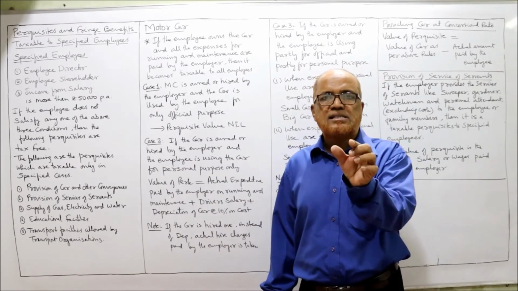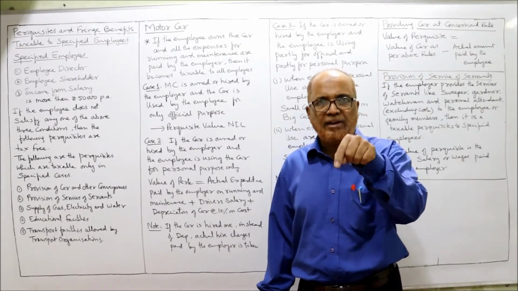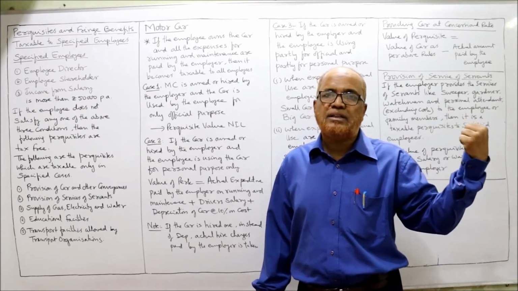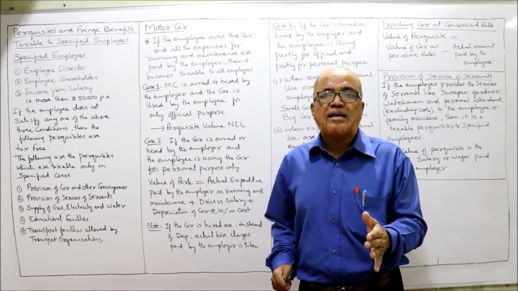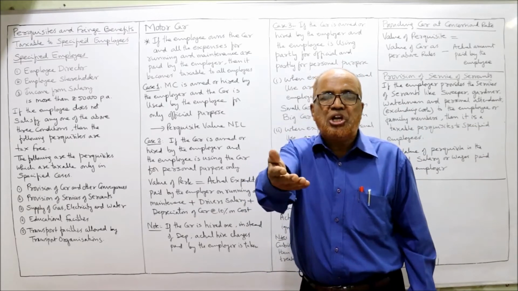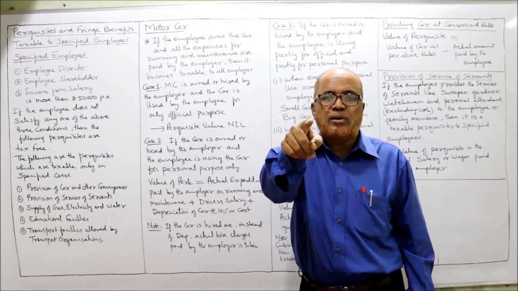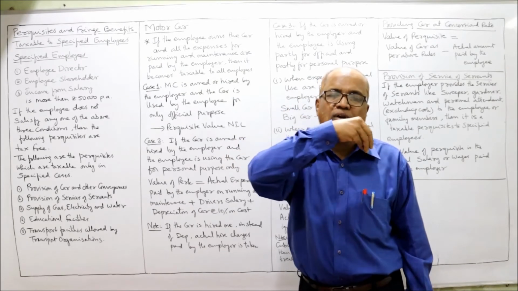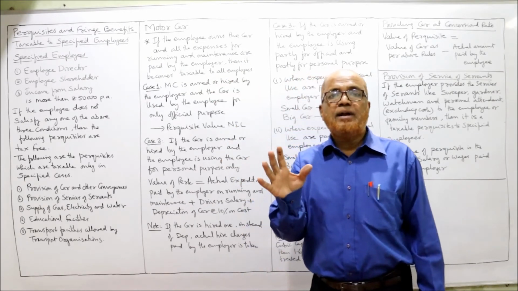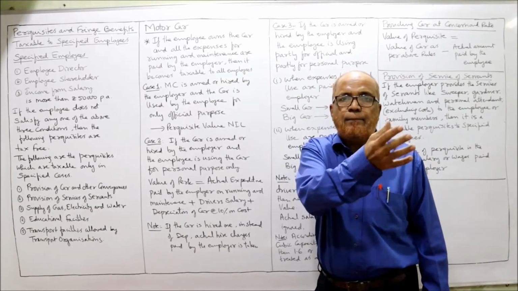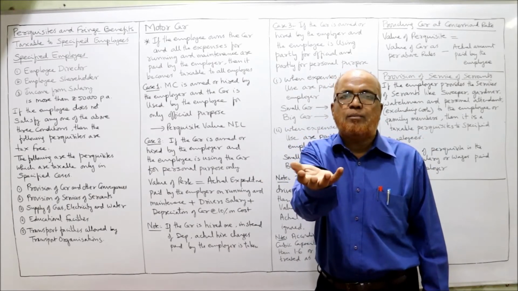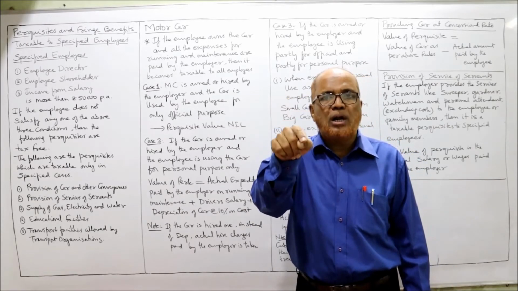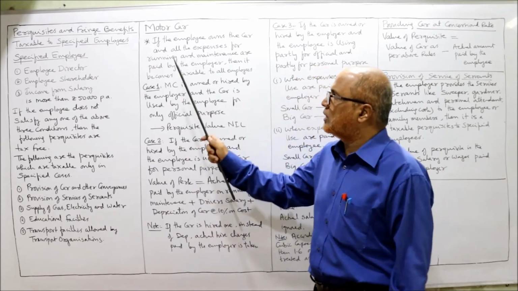Example, Mr. X is owning the car, he is having his own car, and all the maintenance and running expenditure are paid by the employer company. The Income Tax Act says whatever expenditure is incurred by the employer is a taxable perquisite in the hands of the employee, whether the employee is a specified employee or a non-specified employee. For everybody, the amount paid by the employer on running and maintenance of the motor car is a taxable perquisite because the car is owned by the employee. That point you have to remember.